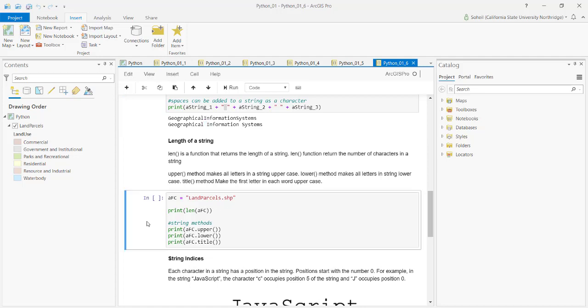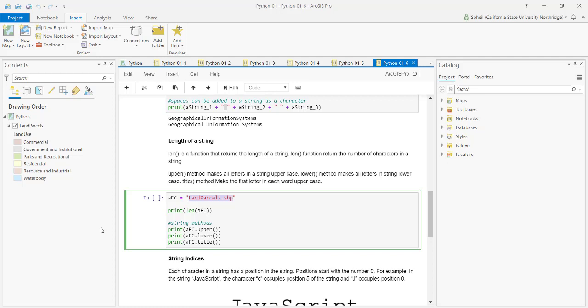An example of it is here. This is a string, land parcels.shape. If you work with any type of GIS, open source GIS, we still use shape files heavily. And if that's the name of my feature class, it comes with .shape.